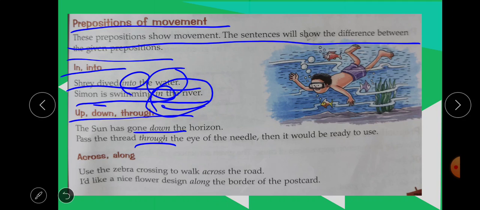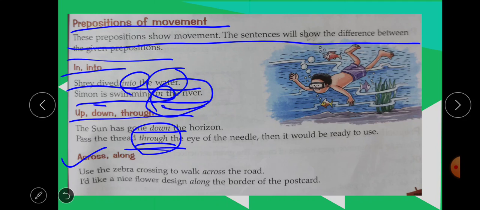The eye of the needle is the word used for that hole. So you have to pass the thread through it. Because both sides are visible after the thread passes, you have to use the word through instead of from or any other word.